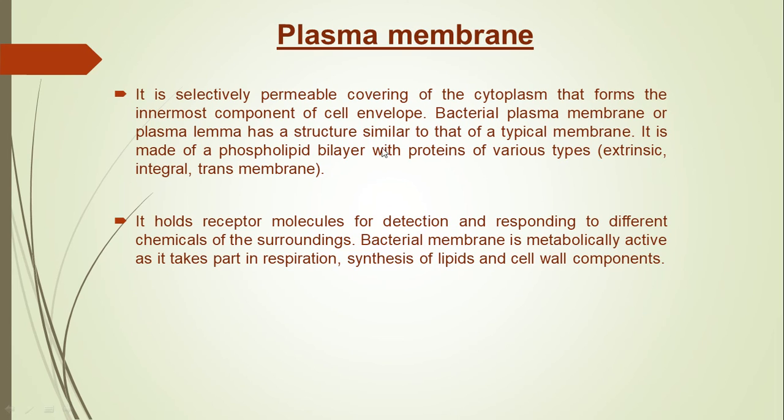Its structure is similar to that of a typical membrane, and it is made up of a phospholipid layer having various types of proteins, extrinsic and integral proteins. It holds receptor molecules for detection, and it is metabolically active because it takes part in respiration, and synthesis of lipids and cell wall components.